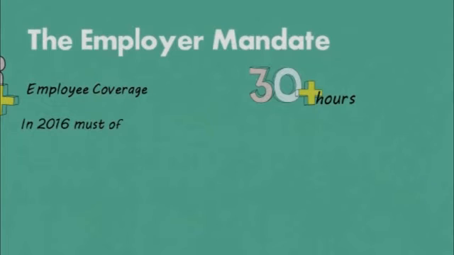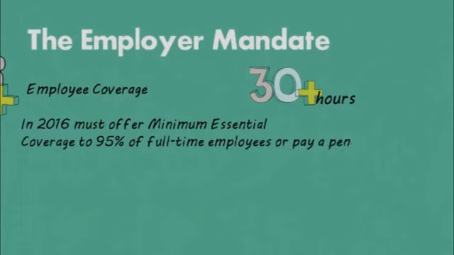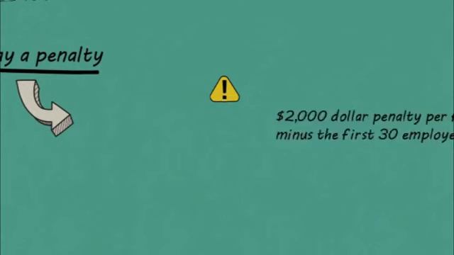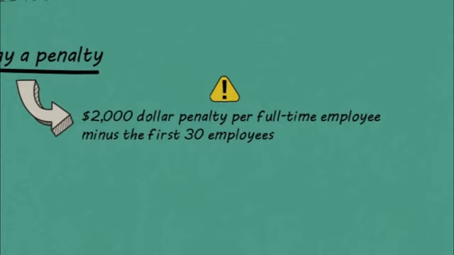If you fail to provide coverage to at least 95% of your eligible employees in 2016, you will have to pay a penalty of $2,000 per eligible employee, excluding the first 30. This is different from 2015, where you can exclude the first 80 full-time employees.